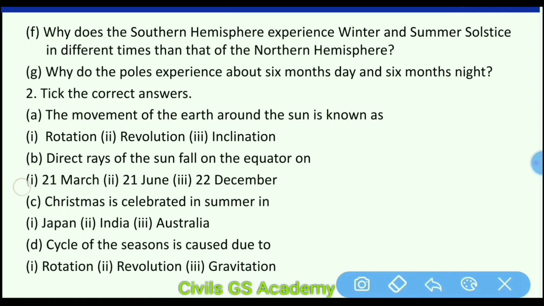It is 21st March and 23rd September. Now question number C. Christmas is celebrated in summer in where? In the southern hemisphere, means in Australia. Cycle of season is caused due to what? Rotation, revolution or gravitation? It is revolution.